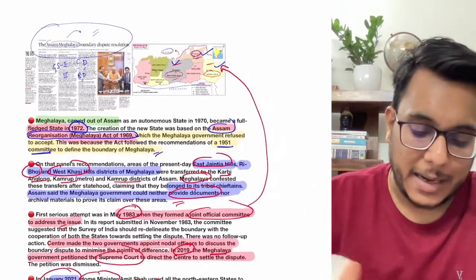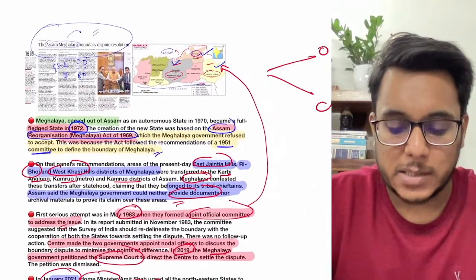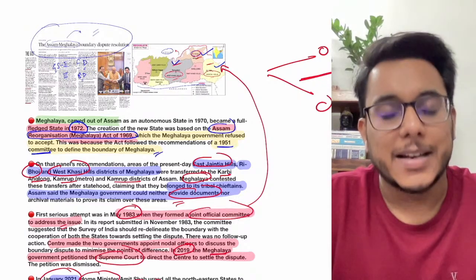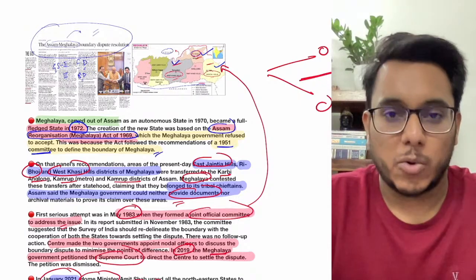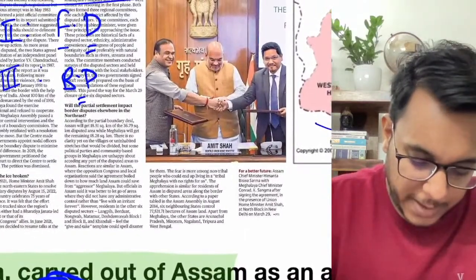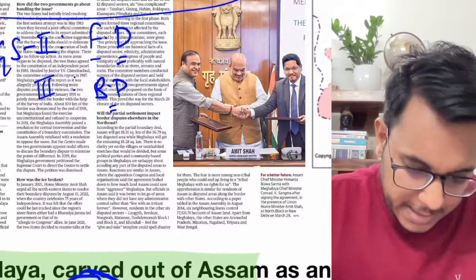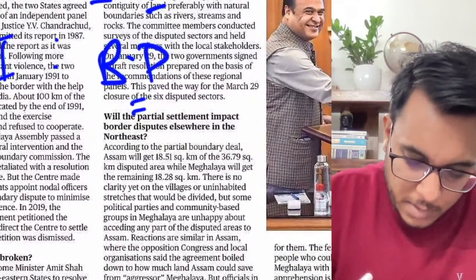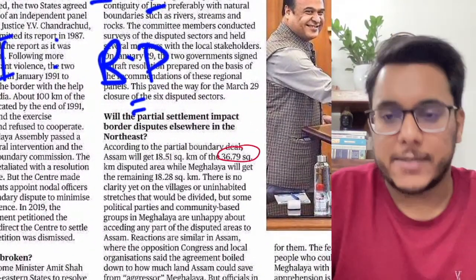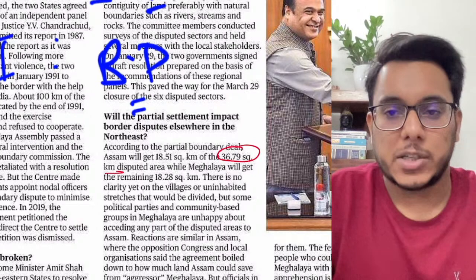And then finally the boundary will be determined. And guys, now the boundary agreement has been signed. Both the states have agreed that they will finalize one particular boundary. Though not very important, here we can see that around 36.79 square kilometers of area was disputed.